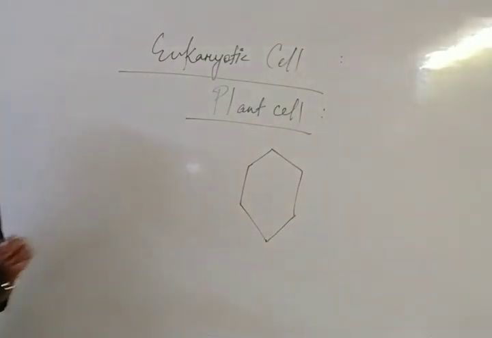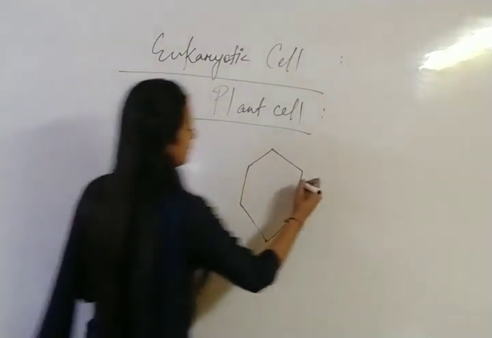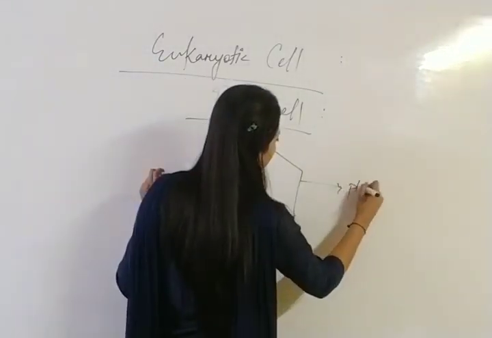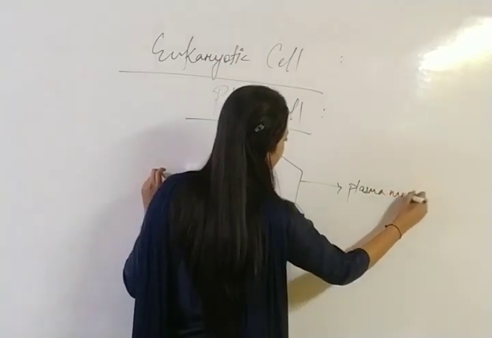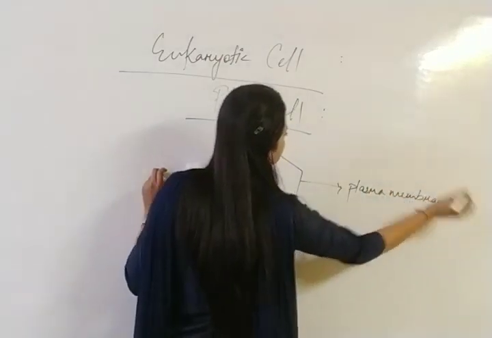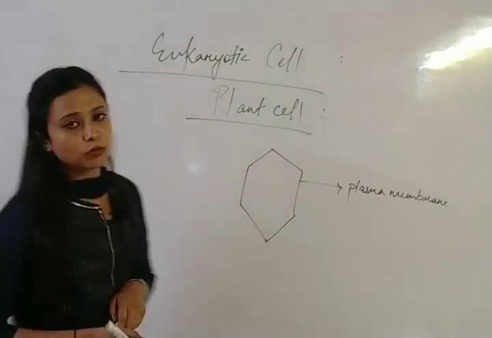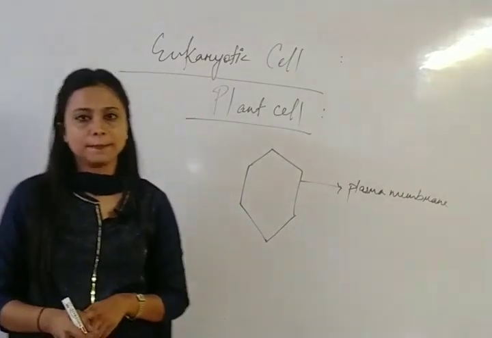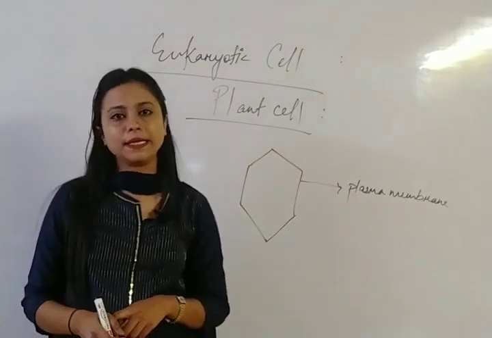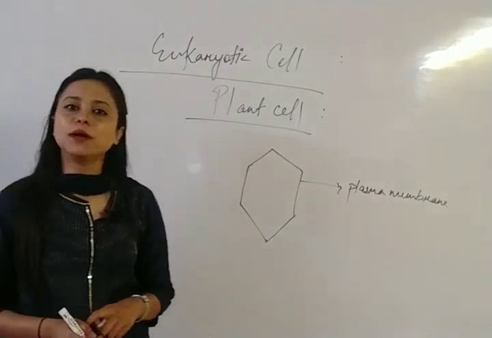This is the cell membrane, or you can say plasma membrane. In animal cell, the plasma membrane is present but the cell wall is absent. But in plant cell, the cell wall is present.